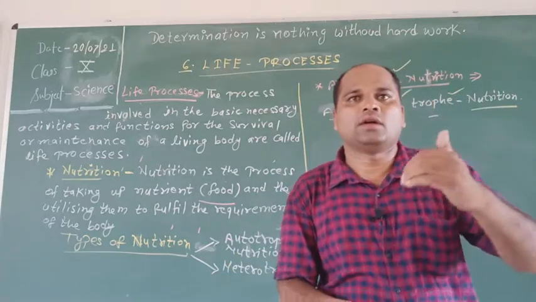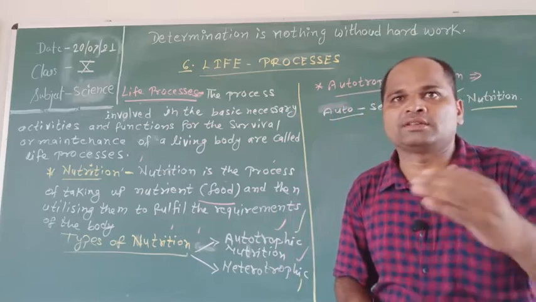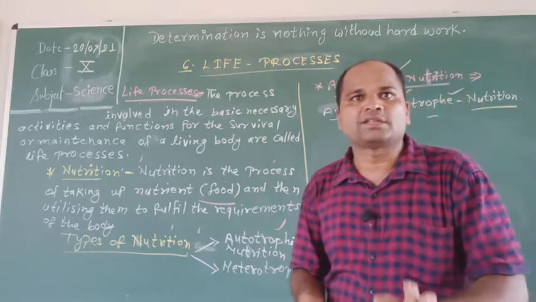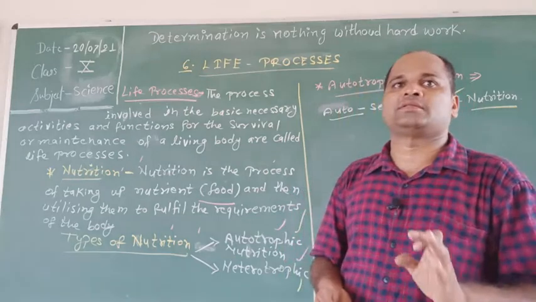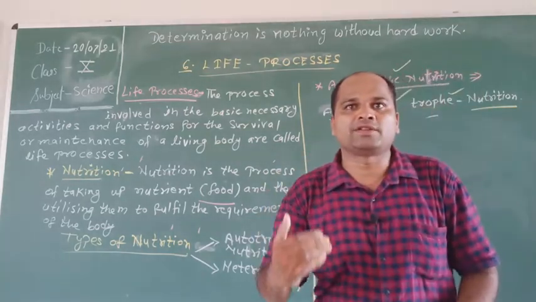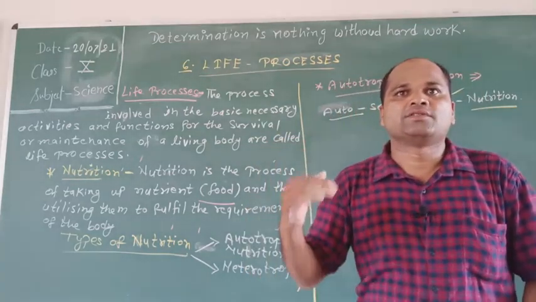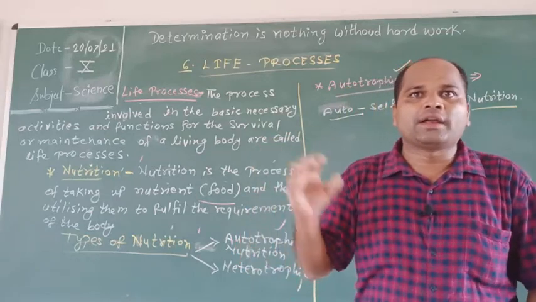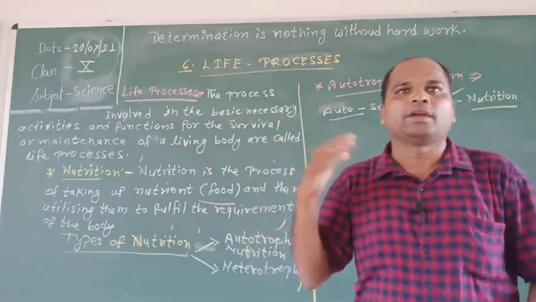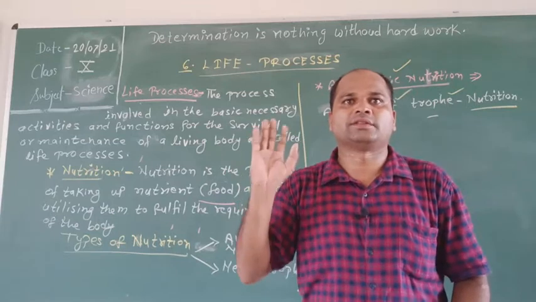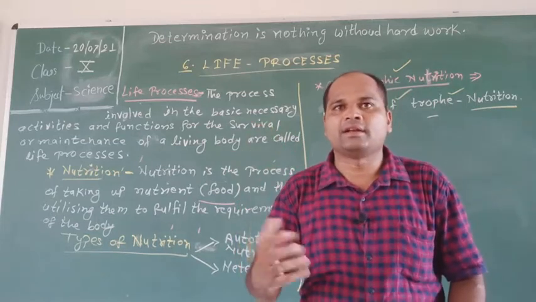This mode of nutrition is carried out by the process of photosynthesis. In this type of nutrition, an organism synthesizes organic material from inorganic sources such as carbon dioxide and water.